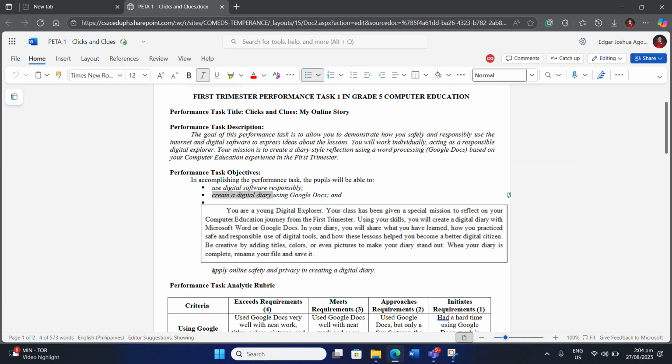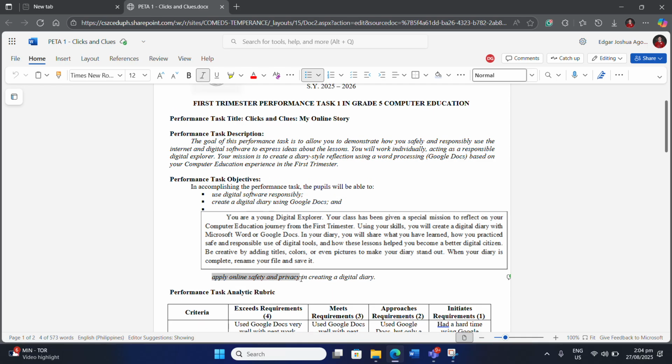And the third objective is to apply online safety and privacy. It is very important that we have safe and private use of digital software, most especially when we are creating something, a document, a digital diary. I am also going to read to you a scenario. You are going to be a young digital explorer. It says here in the box.